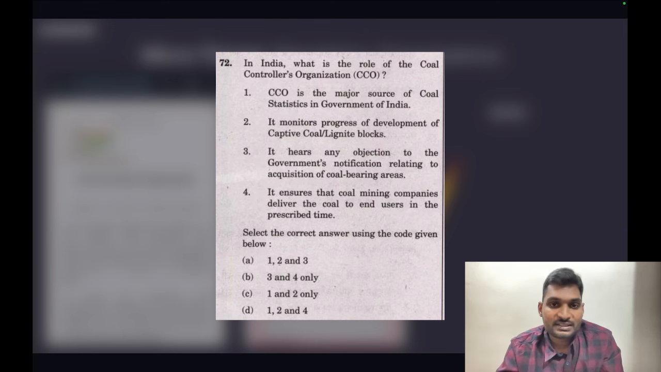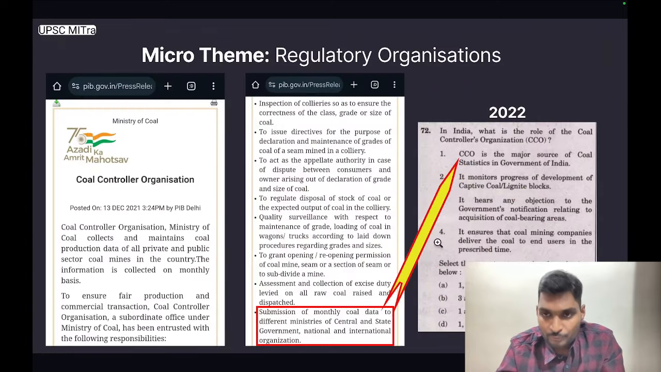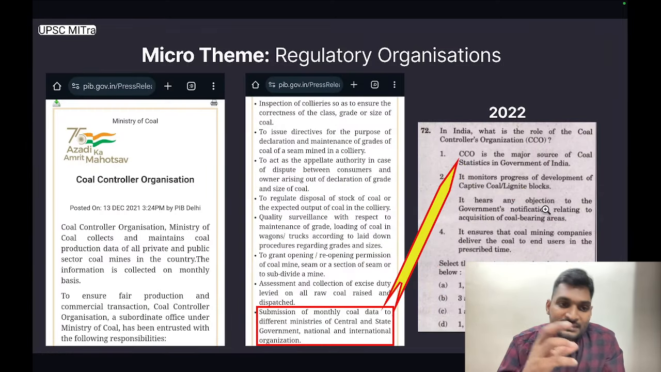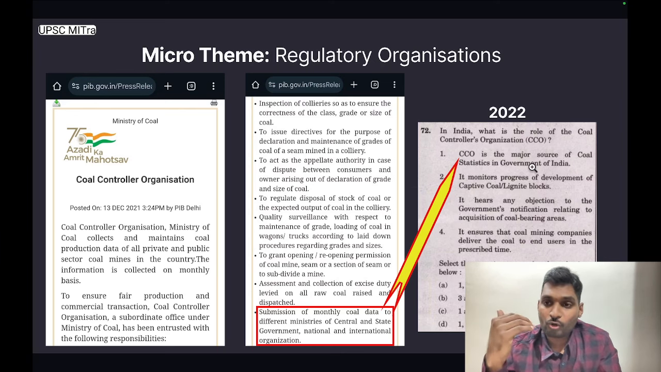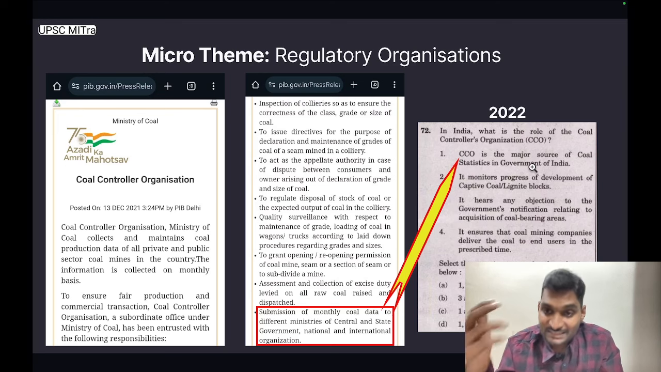So the first statement was CCO is the major source of coal statistics in government of India, which is correct as per the press release. Statement 2 and statement 3 are not provided clearly in the press release, and statement 4 is incorrect. So UPSC picked up this information and framed a question on Coal Controller Organization at level 3. The paper setter expected us to not only know about CCO but have such nuanced information about CCO.